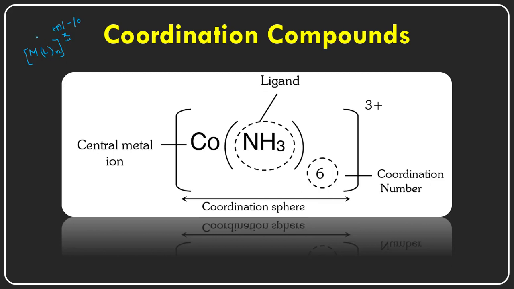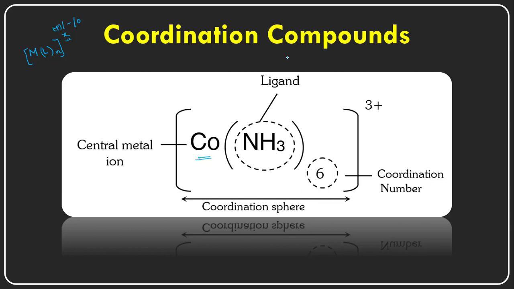If it is a plus, this complex is a cationic complex. If the x value is a minus, it is an anionic complex. And if it is zero, then this whole complex is a neutral complex. So this is the general representation of a coordination complex. The example I have taken here is the cobalt complex, and cobalt is our central metal cation.